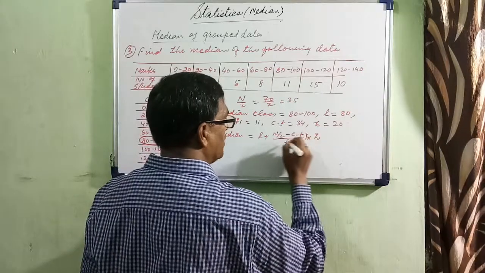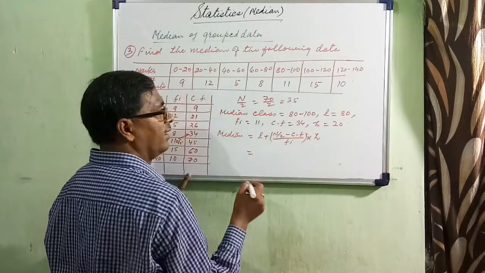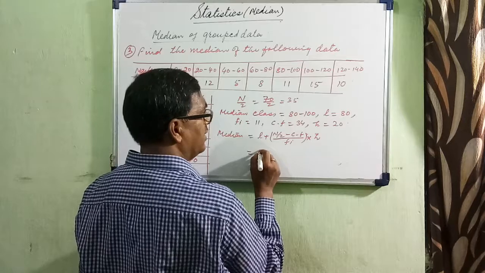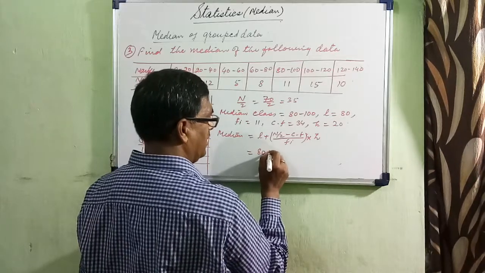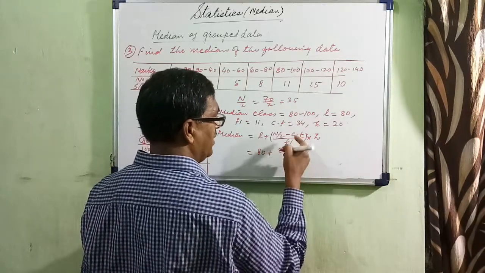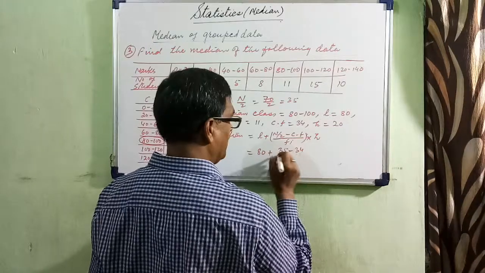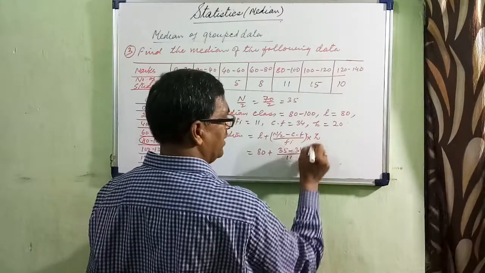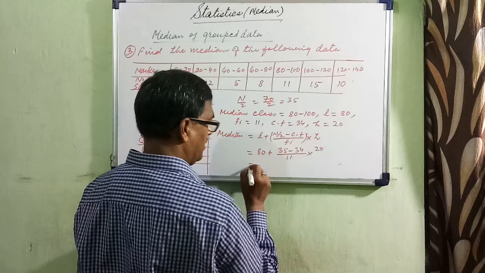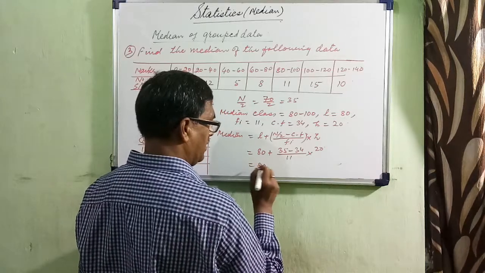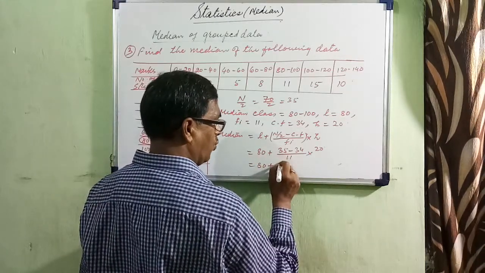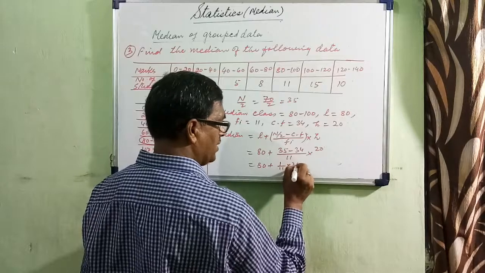What is your L? L is your 80, n by 2 is 35, CF is your 34, Fi is your 11, H is your 20. 80 plus 1 by 11 into 20.